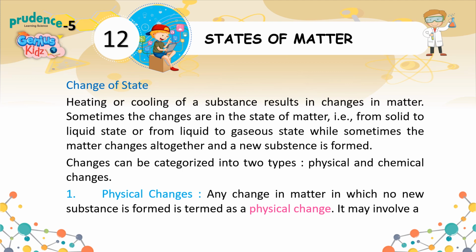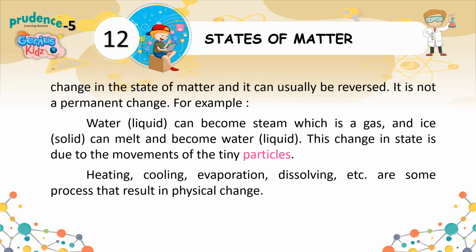1. Physical changes. Any change in matter in which no new substance is formed is termed as a physical change. It may involve a change in the state of matter, and it can usually be reversed. It is not a permanent change. For example, water, liquid, can become steam, which is a gas, and ice, solid, can melt and become water, liquid.